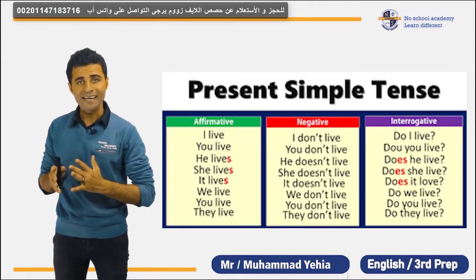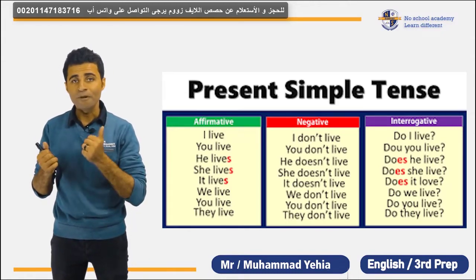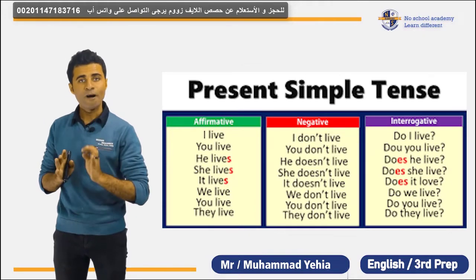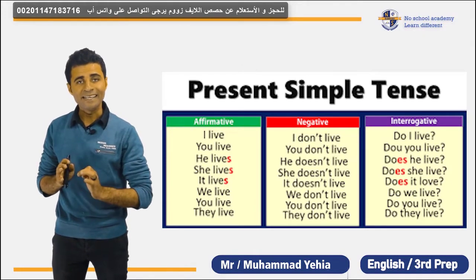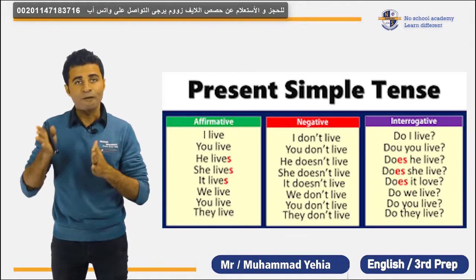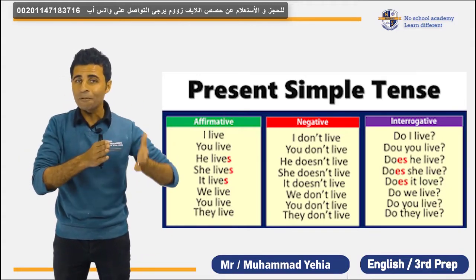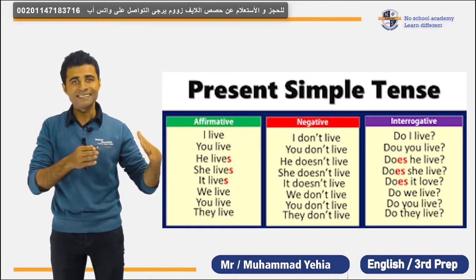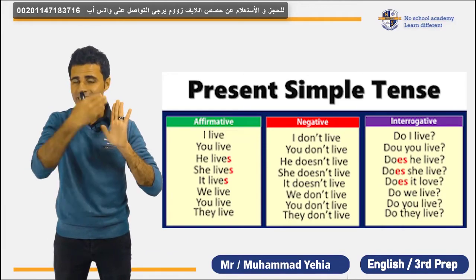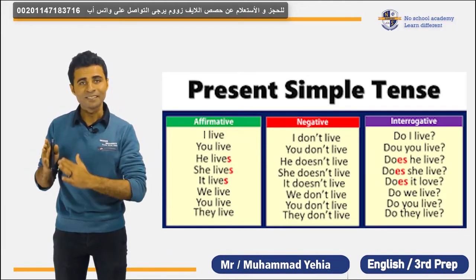But when I say play, it ends with Y, but before the Y, we have the vowel letter A. So we just add S. But the verb study ends with Y, but before the Y, we have the consonant D. So we have to eliminate the Y and add IES.